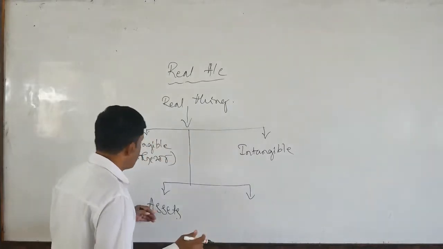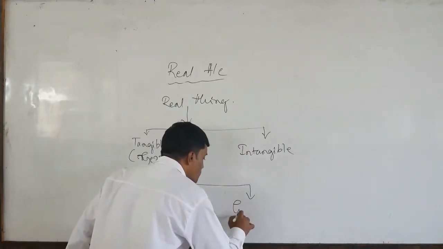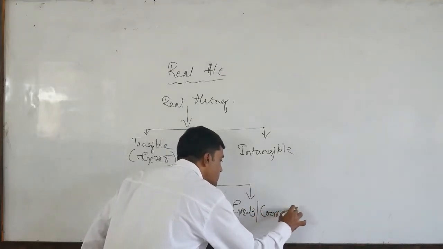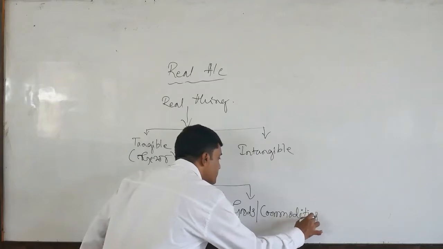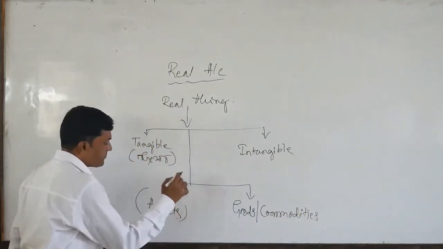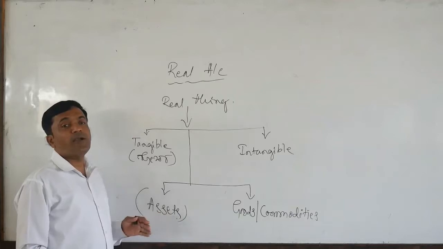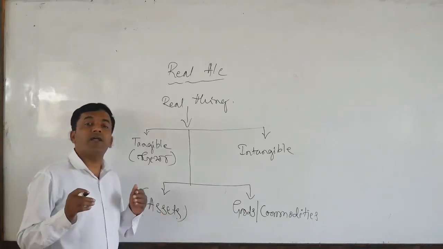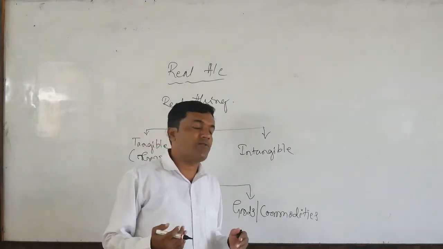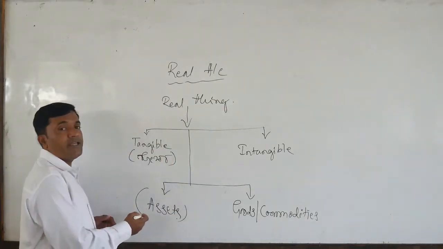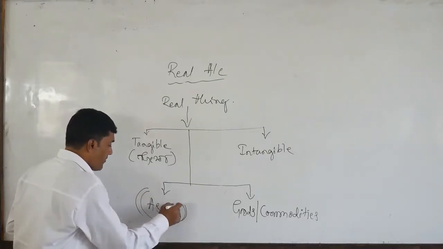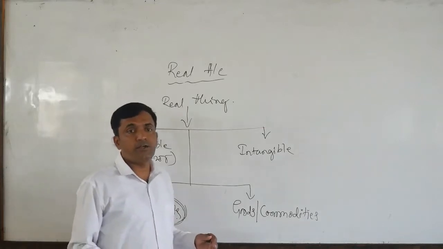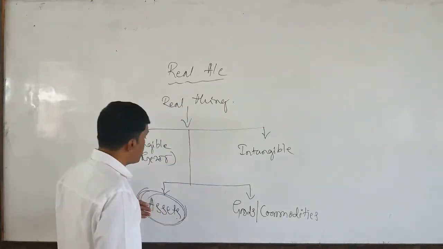So assets, and these are the goods or commodities. Assets are the properties, my dear students. These are meant for use in our own office or own business for generating an income. These are for our business purpose that we use in our organization to generate income. So these are the assets, properties.